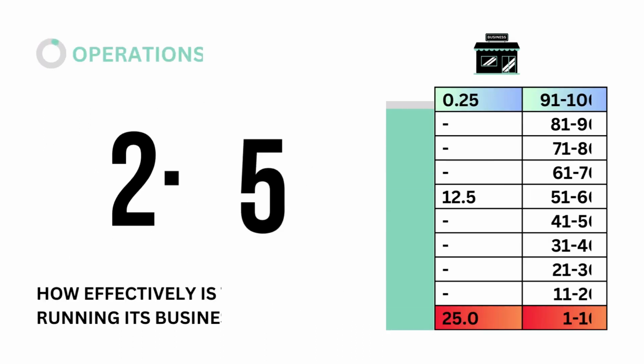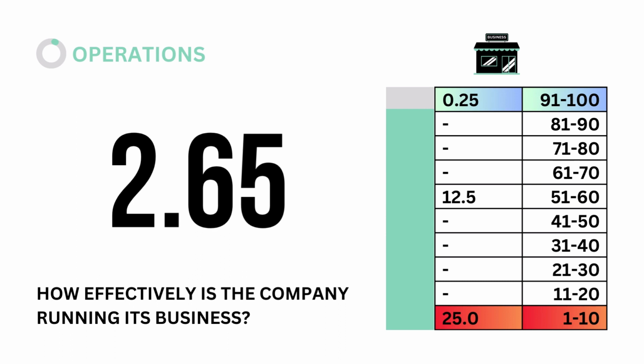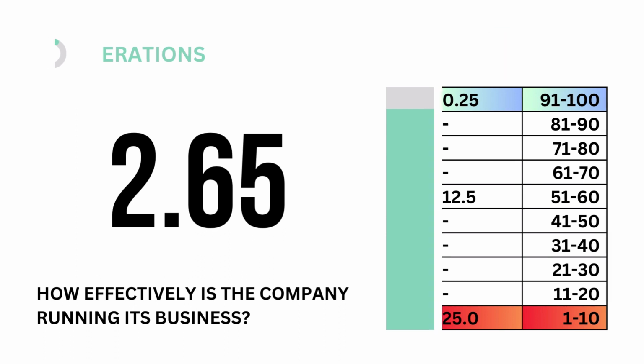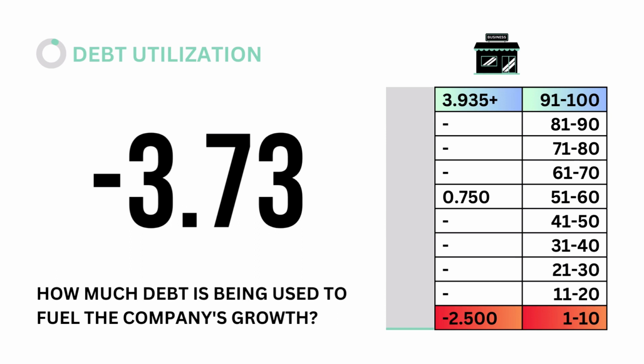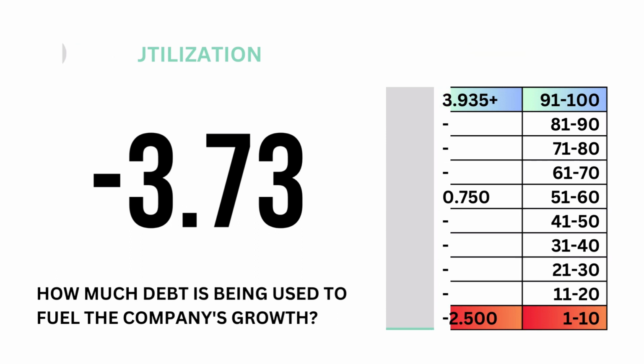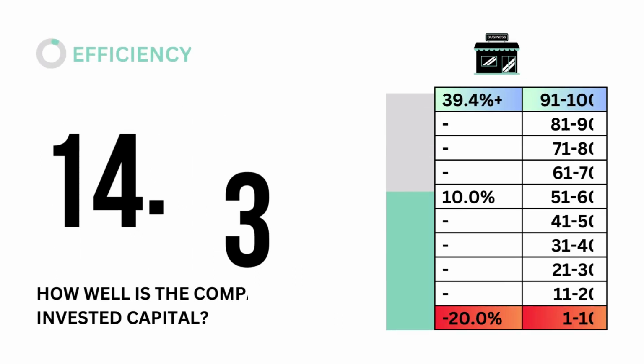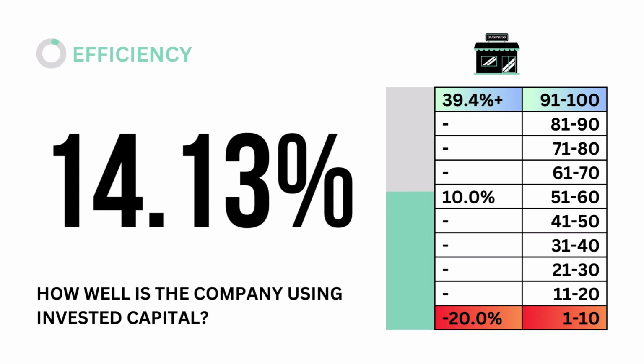Third, operations. How effectively is the company running its business? Fourth, debt utilization. How much debt is being used to fuel the company's growth? Fifth, efficiency. How well is the company using invested capital?